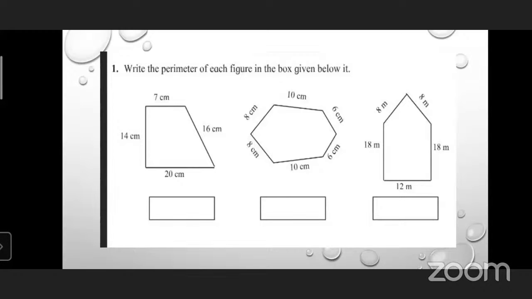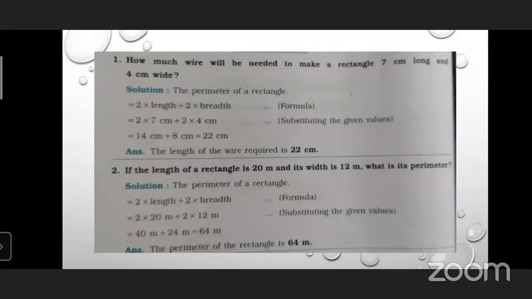Yes, it is 64 meter, not centimeter. The measurements are given in meters, so meter is the unit used here. So 64 meter is the answer for the third question. Okay, very good. So these are the examples which are based on closed plane figures.